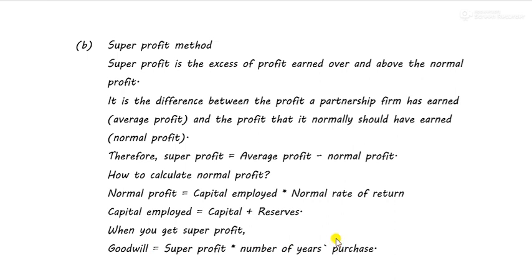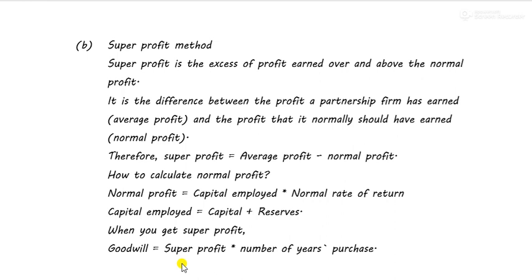Now, we come to super profit. Now, what is super profit? Now, suppose you are in the business of cloth making. Okay, and you are in the industry of cloth making, and there are several other factories which make cloth along with you. So the normal rate of return, the normal profit is 15%. According to the market, according to the cloth making industry, the normal rate of return is 15%.